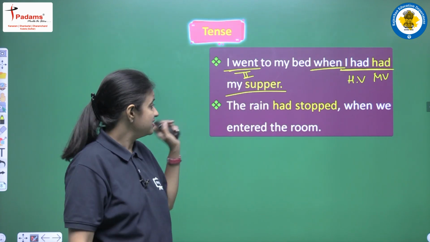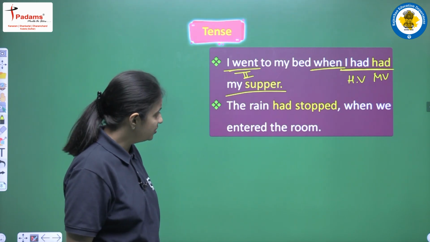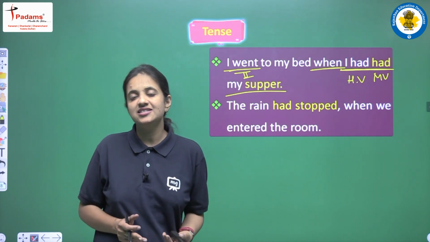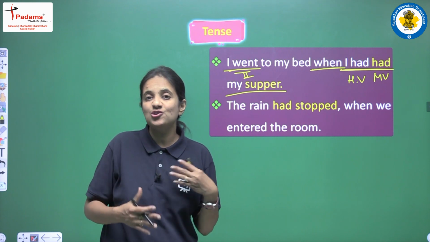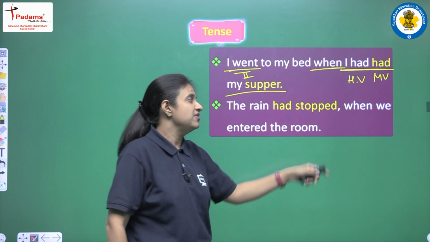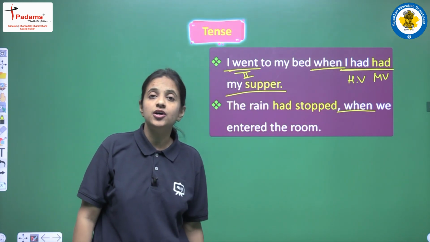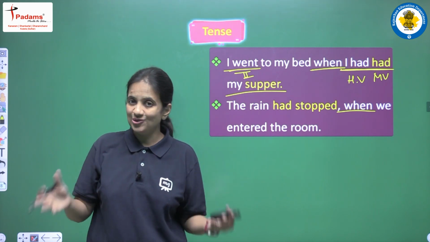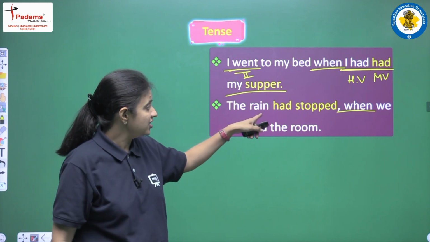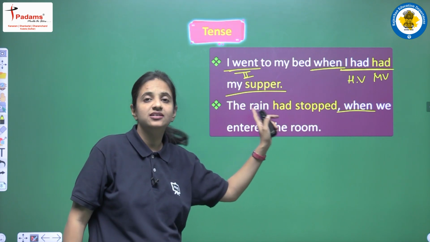Clear? Next, one more example we are having here. So let's read. The rain had stopped when we entered the room. Again we are having one sentence that is a combination of two clauses. The first clause is the rain had stopped, then we are having the conjunction when, and the second clause is we entered the room. So again we are having two clauses, two different actions, two different activities. The first action is the rain stopping and the second action is entering the room.